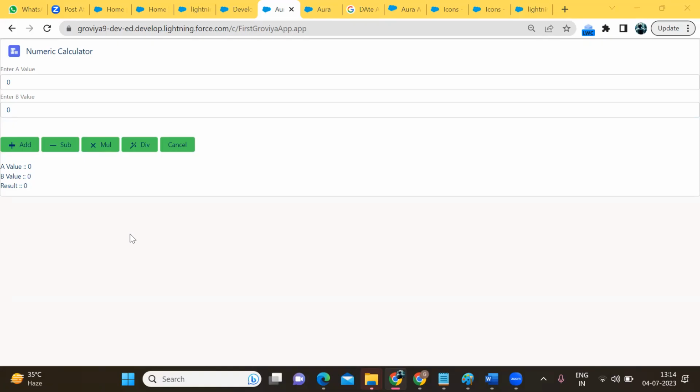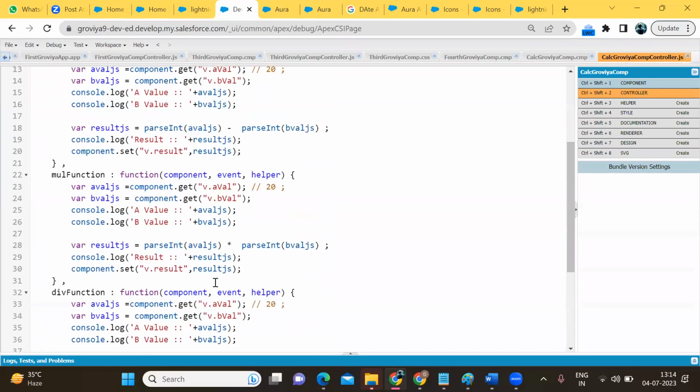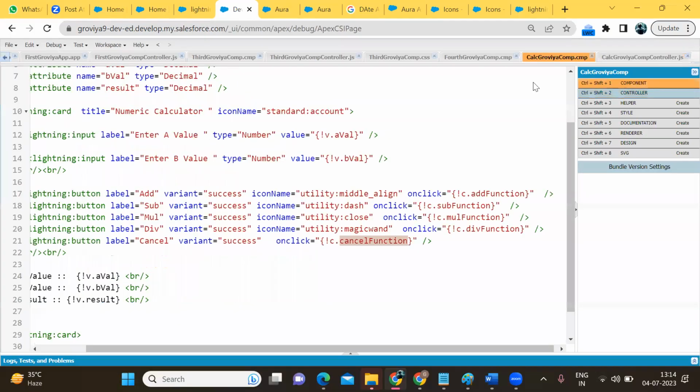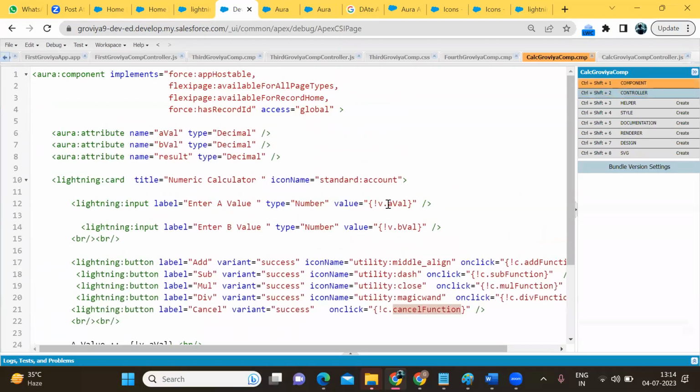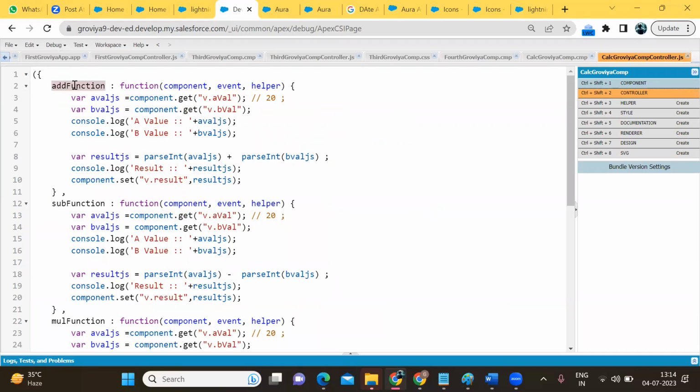Okay. So do you have any doubt in this scenario? Create two input fields, four buttons, on click of button calling a function. Component dot get, I have already told you, to get the data. So I'm getting the data of a value and b value. Console dot log, I have already told you. Result, created one variable, then sending the data with the help of component dot set. In all of them the same procedure. Okay, do you have any doubt?